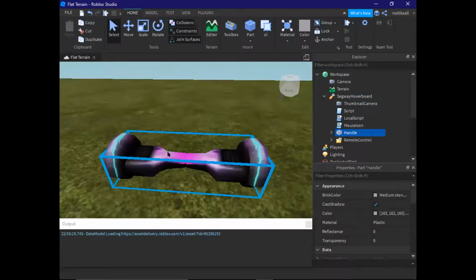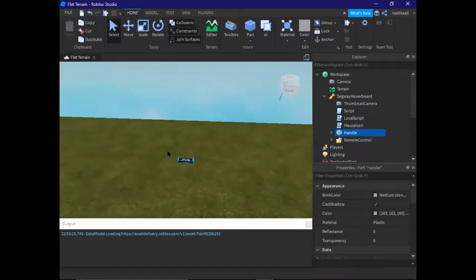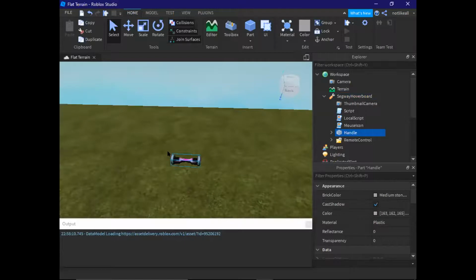Now, this is so easy, right? You go to the toolbox, you add the hoverboard in the center, and ta-da, your work is done. You can change the color of the hoverboard if you want, but I feel this is the best color you can ever have for such a hoverboard.